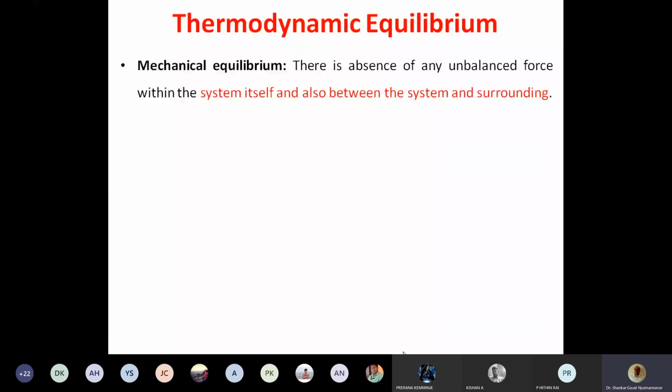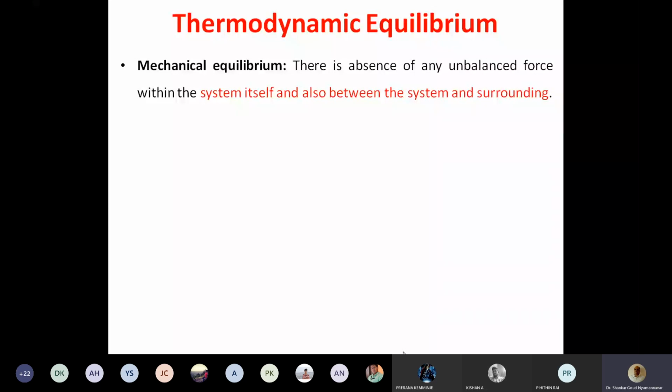A body under state of rest or motion remains there. If it is moving with, say, velocity v, it will keep moving with velocity v. If it is having zero velocity, not moving, then it will stay at zero velocity. This v will not change unless otherwise acted upon by a force. A body under state of motion or rest will continue to be so unless otherwise acted upon by some external force. So if force does not act, then kinetic energy will not change.